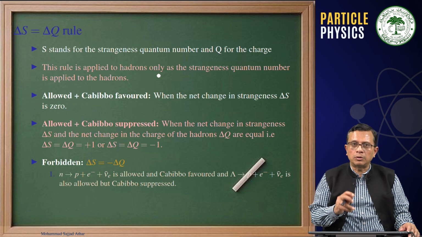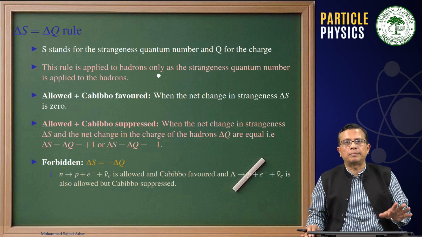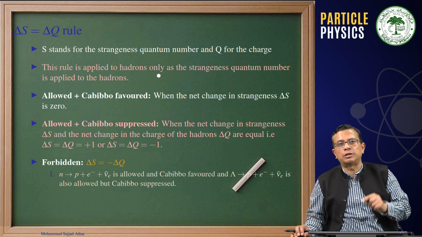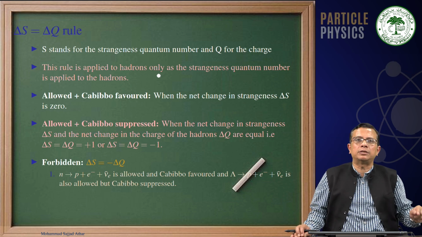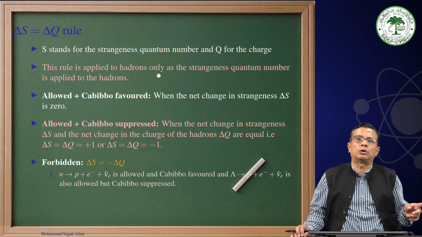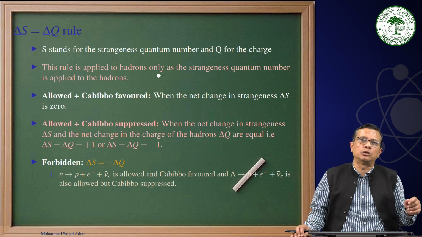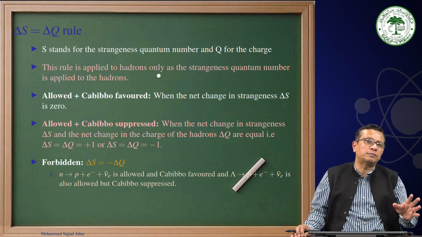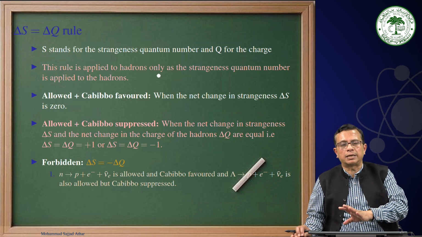Then, when we discussed the Cabibbo theory, I told you that there will be some Cabibbo favored decays, like we saw the example of neutron decaying into proton, electron and antineutrino, a pi minus decaying into muon and antineutrino, while we also saw the cases where a lambda is decaying into proton, electron and antineutrino, or kaon is decaying into muon and antineutrino, and so on. And I told you that at one place you will have a vertex factor of cos theta c, at another place a vertex factor of sin theta c.